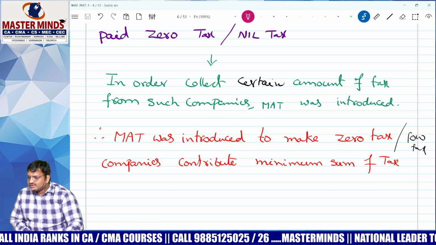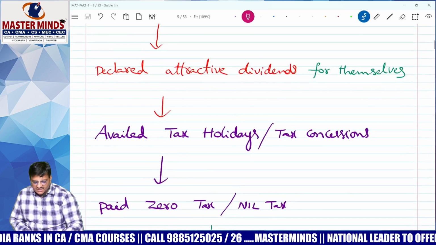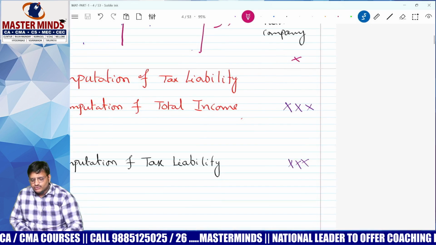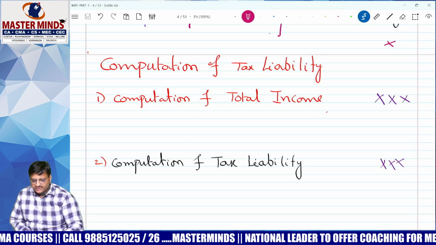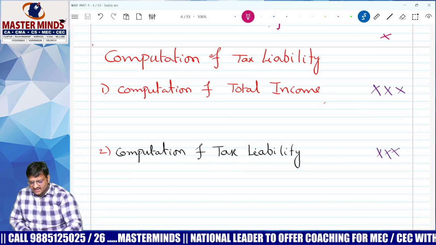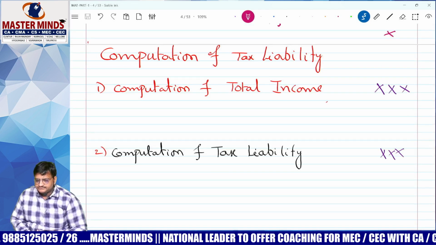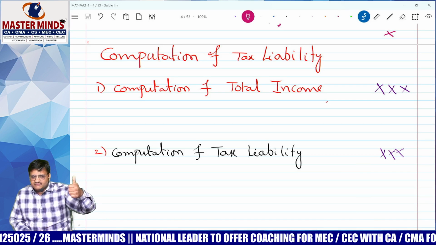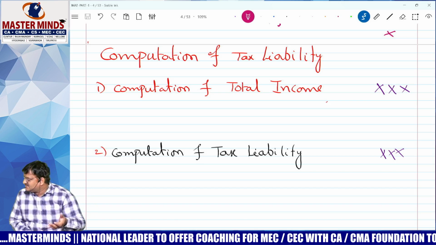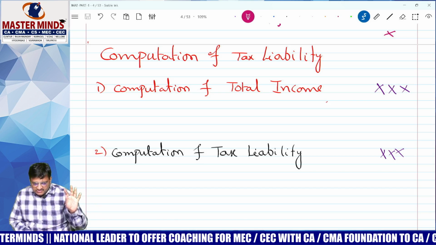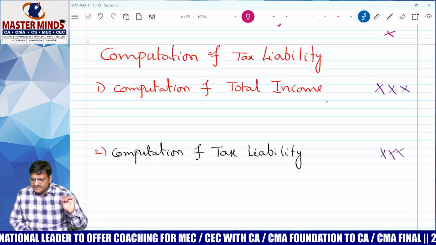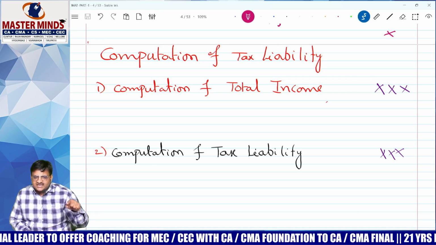Step number 1, total income. How to calculate? Already you covered this topic at IPC level, Inter level. Tell me how to calculate total income, Sneha. Take heads of income. Salary, company not possible, right? House property possible. PGBP yes. Capital gain, other sources, clubbing, set off. After that, gross total income.